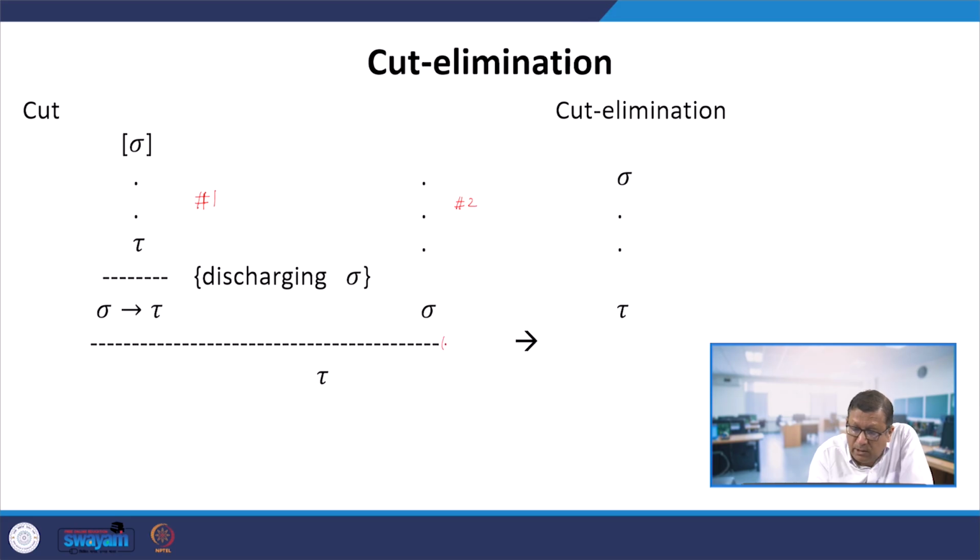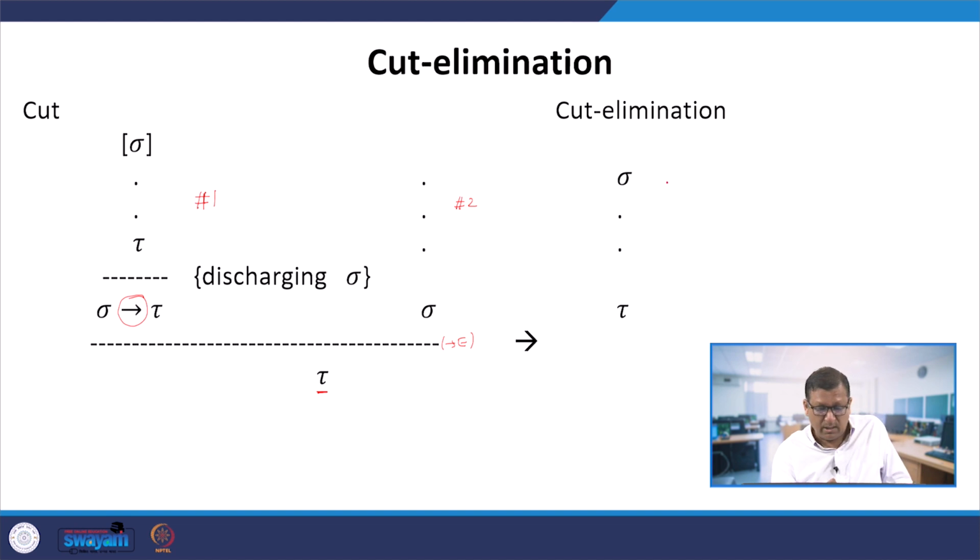So here arrow E is done. After doing this arrow by discharge, we then do arrow E. That means this arrow is eliminated and we obtain tau here. This is called a cut in the logical deduction context. So cut elimination means we are eliminating these steps.